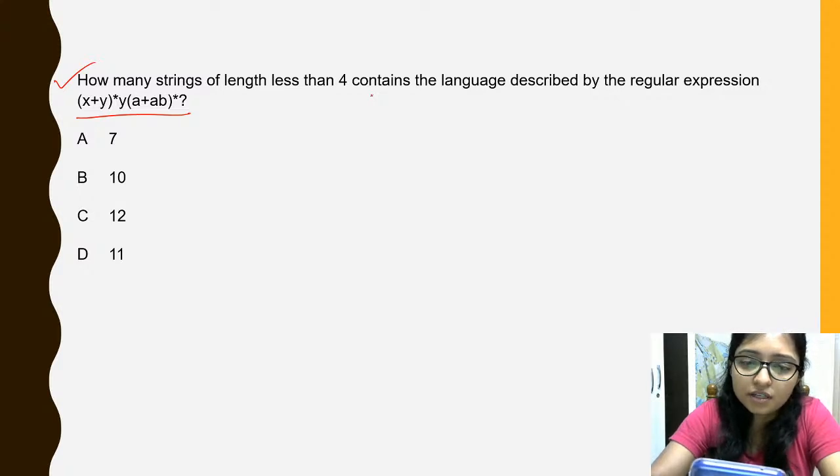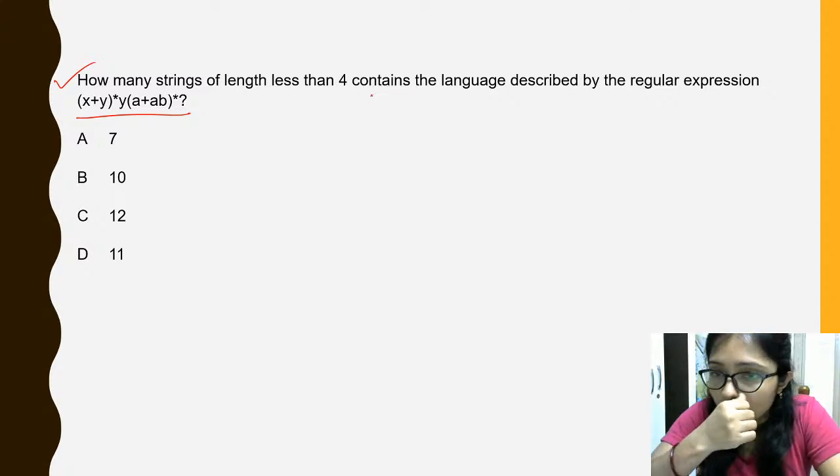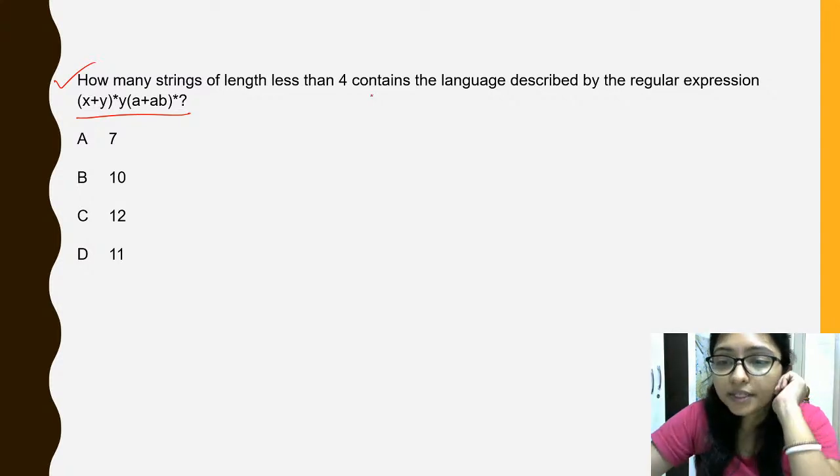Are you solving the question? Try to solve it.